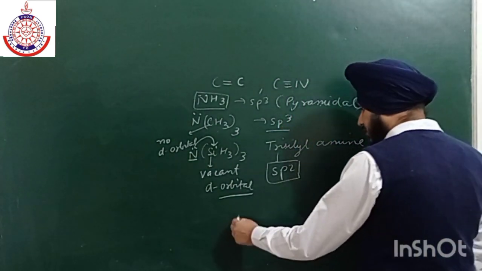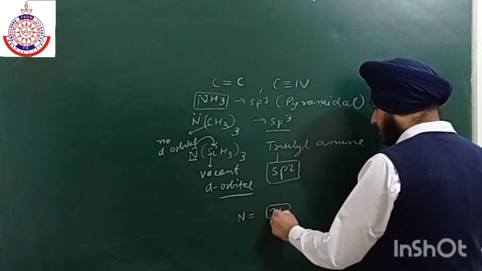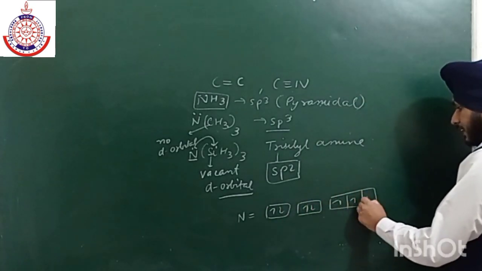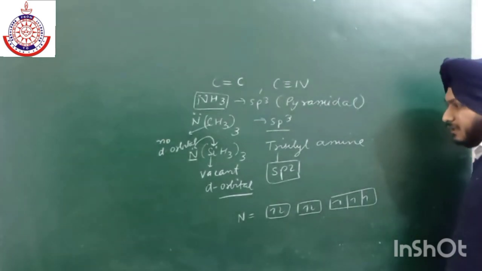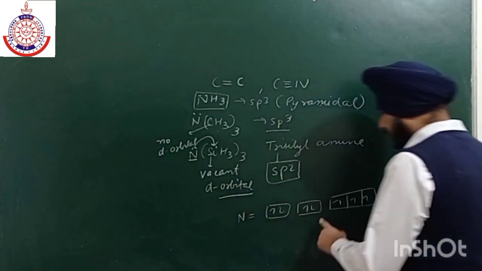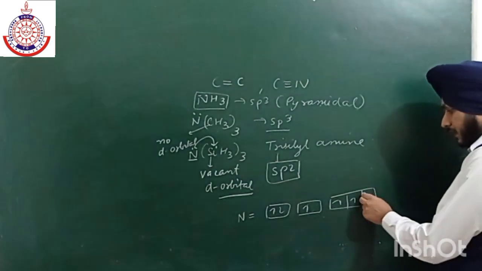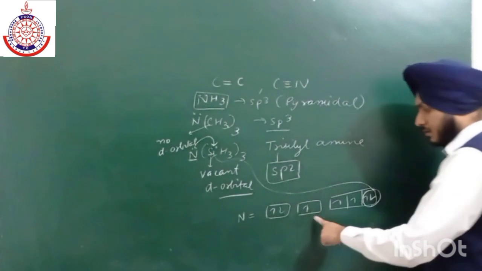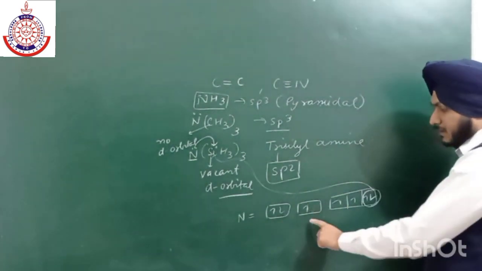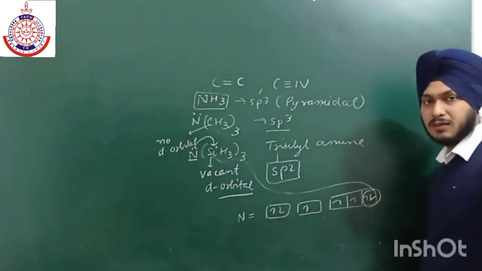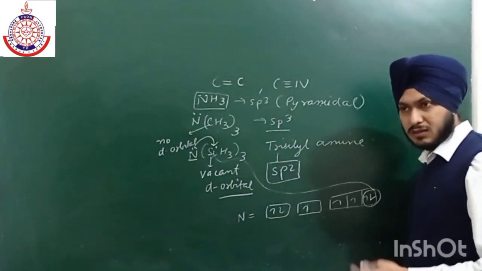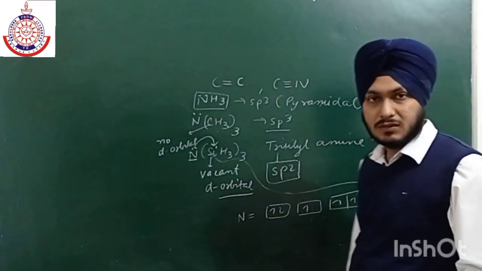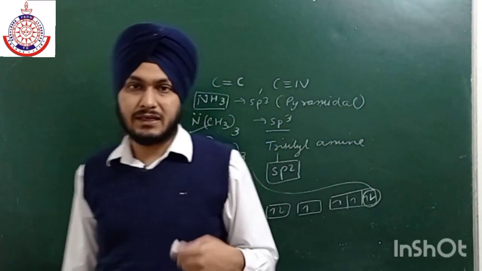Because if we talk about nitrogen, nitrogen is 1s2, 2s2 and 2p3, like this. But in case of trisilylamine, this electron is shifted over here and this lone pair has to be donated to silicon, because the lone pair in the s orbital is not able to donate, as the s orbital is near the nucleus and its penetration effect is high.